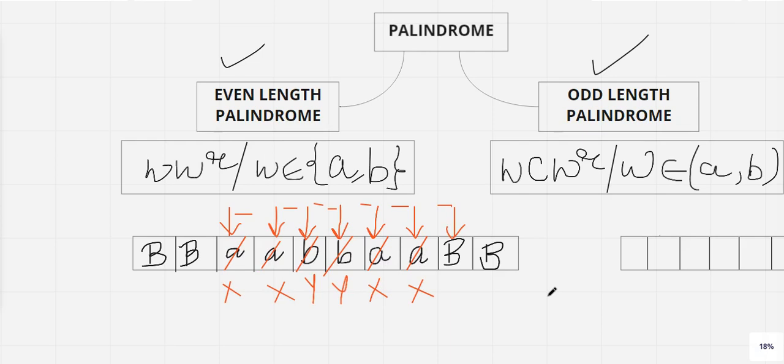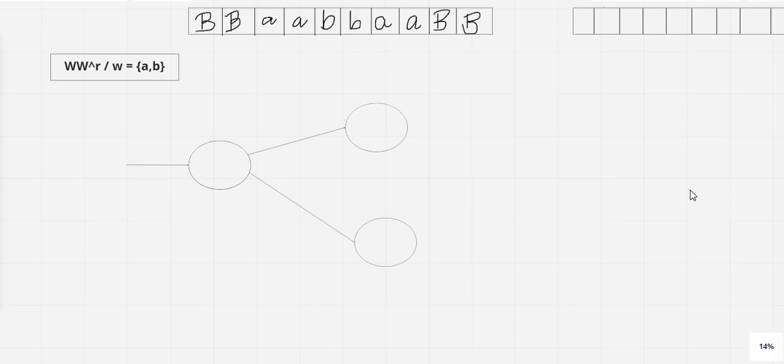Now I will try to construct the Turing machine for this. Okay, so I'm trying to take the process. The same string I have taken is A, B, B, B, B, A, but I'll be trying to look into this particular language as a whole. Why? Because I have to design the Turing machine for even length palindrome. So I have to take a particular format of the language. So the language will be of this format.